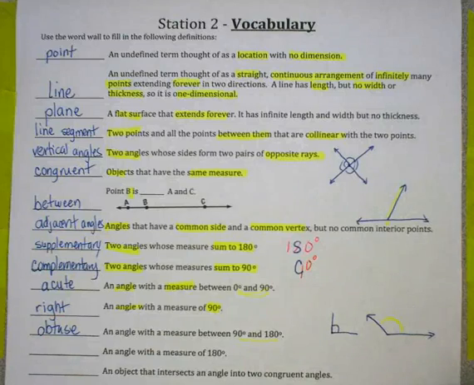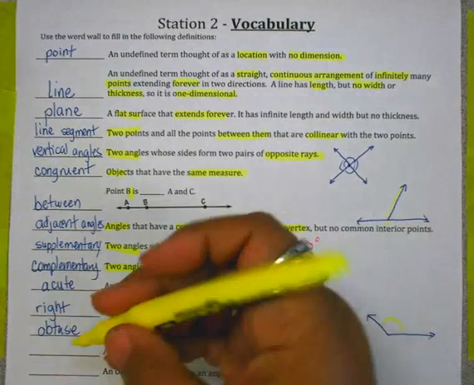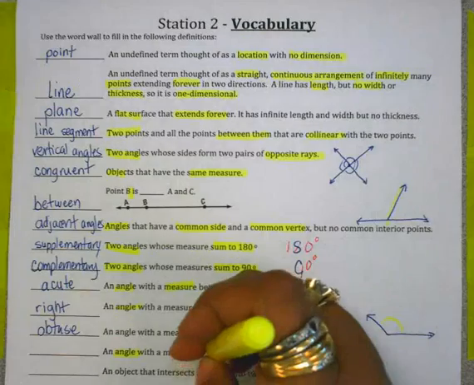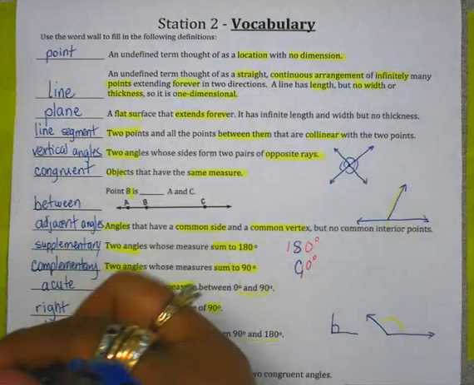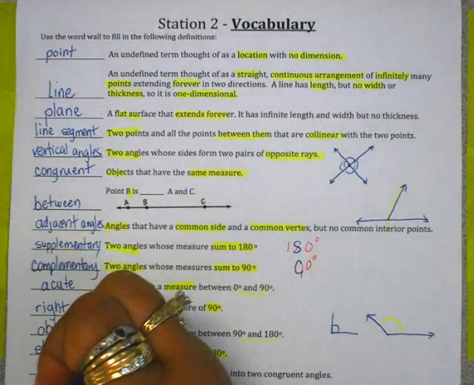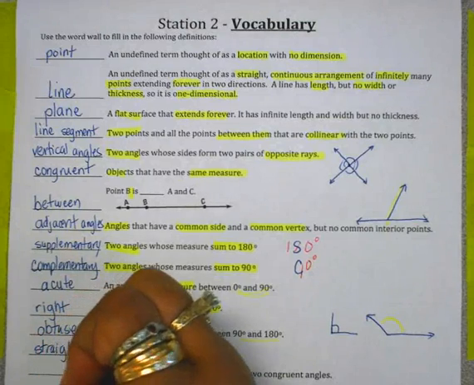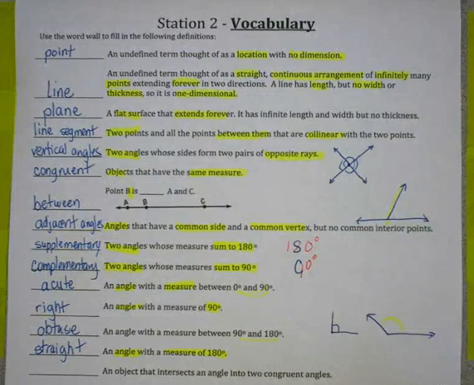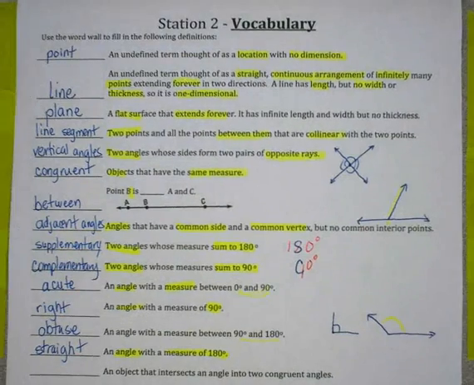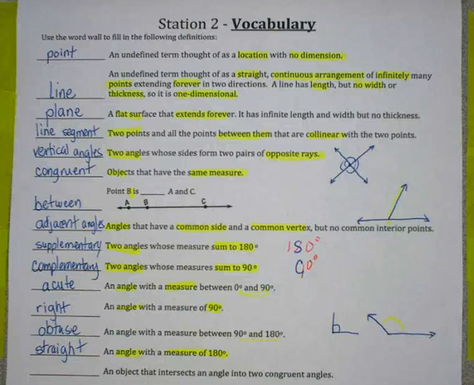An angle that has an exact measure of 180 is a straight angle. And an object that intersects an angle into two congruent angles.